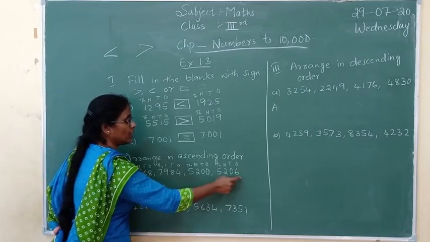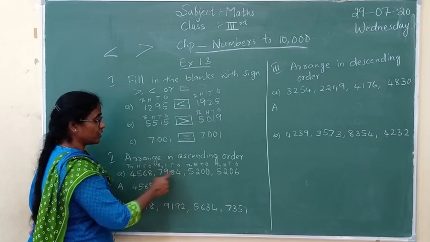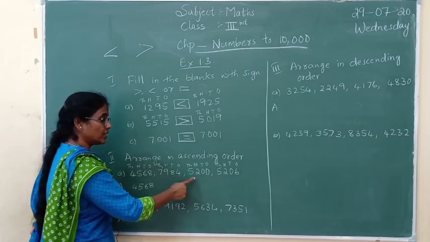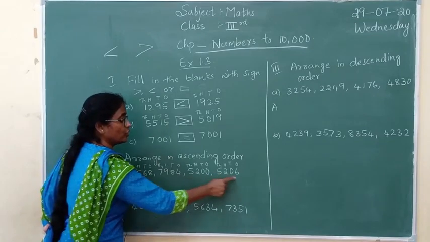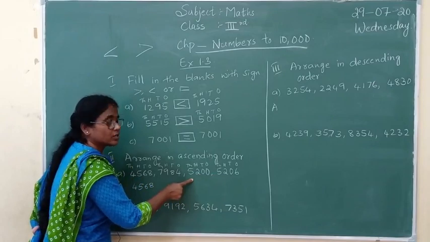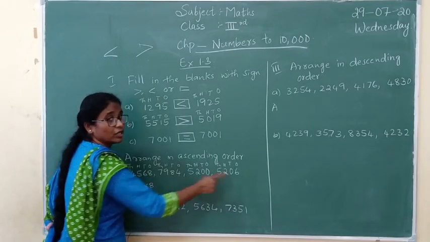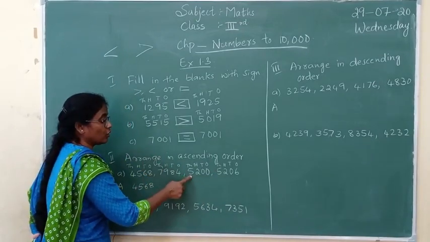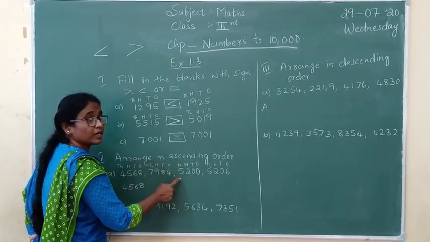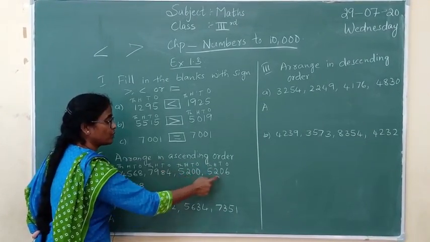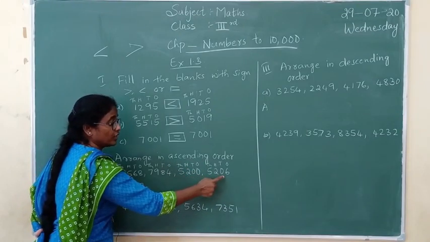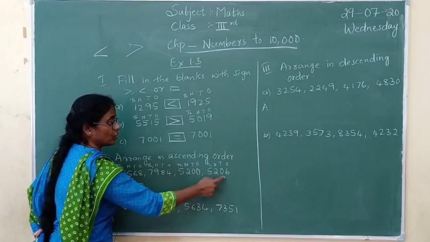Now the remaining numbers are these. Out of 7,000 and 5,000 and 5,000, 7 is the highest, so we are going to take the 5,000s because these are the smaller numbers. In both numbers the thousands place is 5, the hundreds place is 2, and the tens place is 0, isn't it?